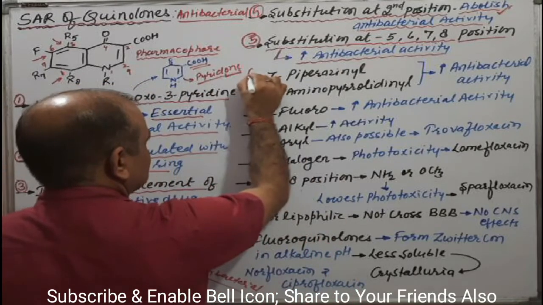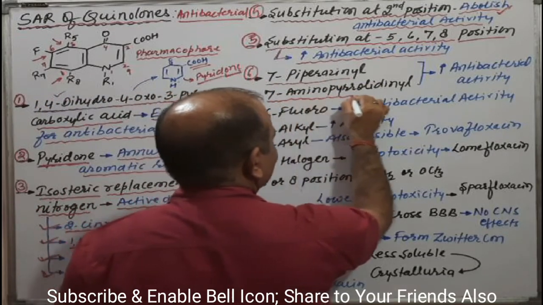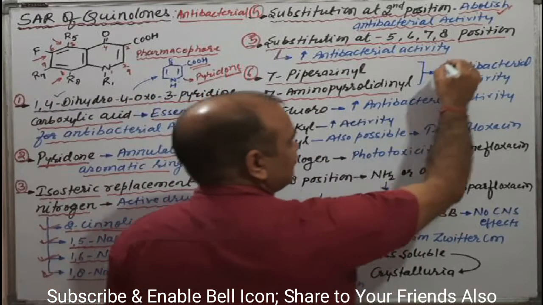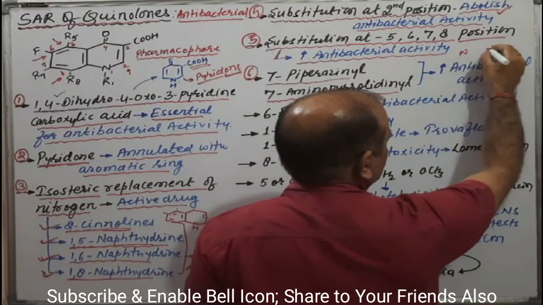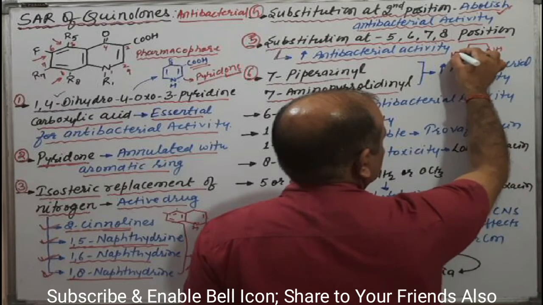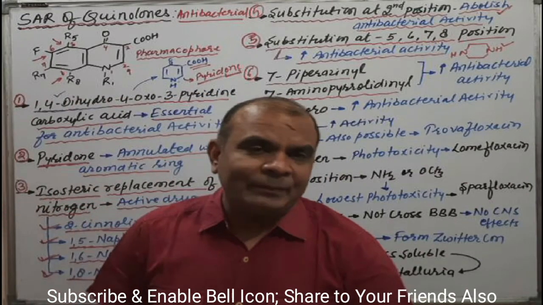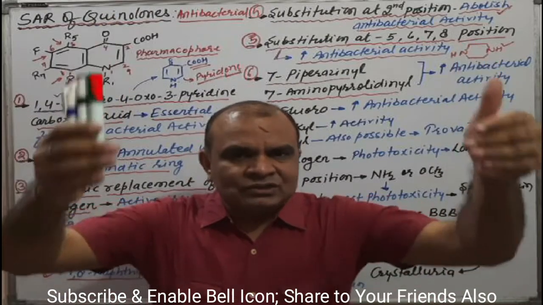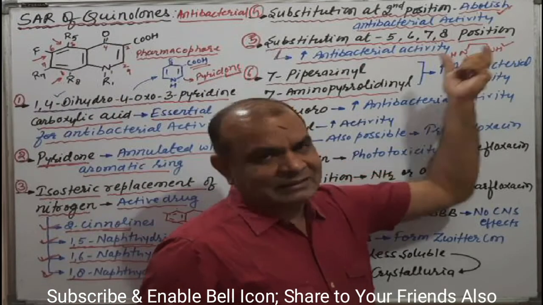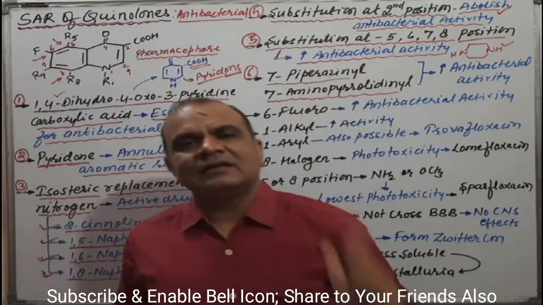Come to the sixth point. Sixth point is the 7-piperazine and 7-aminopyrrolidine. Means seventh position. As you know, what is the piperazine? A nitrogen at para position and having a 6-membered ring system like this. This structure is the piperazine, and you know the classification of all quinolones or fluoroquinolones have the piperazine moiety. Means that will be the essential, which increases the antibacterial activity.